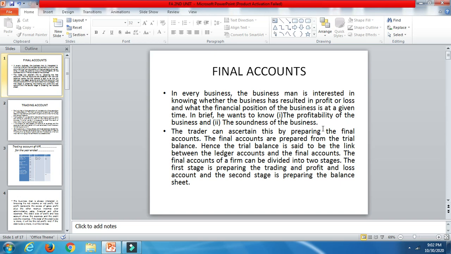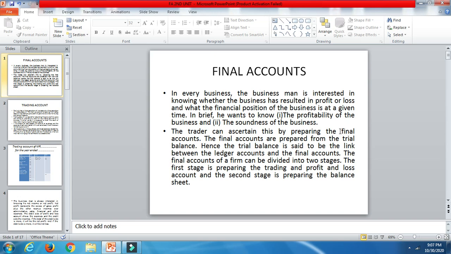The main objective of any business is to give the maximum value to the shareholders. So here also, to get the profitability of the business, for every business they should know in a timely manner whether they are into profits or not. For that reason, to know the profitability or the soundness of the business, final accounts are prepared. The trader or the businessman can ascertain this by preparing the final accounts. That is the reason these final accounts are prepared. They are prepared from the trial balance.